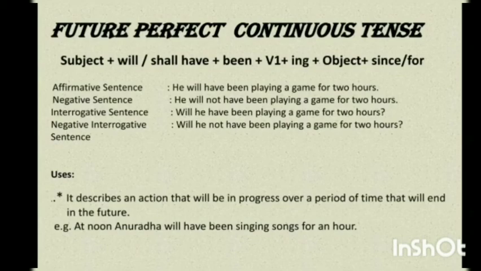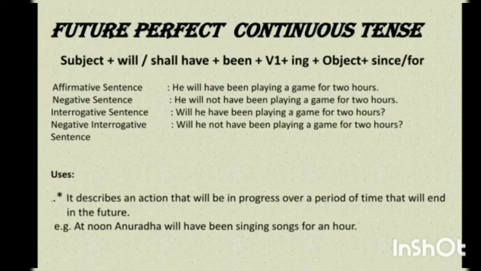Next is future perfect continuous tense, and the structure is subject plus will or shall, have plus been plus V1 plus ing plus object plus since or for. And examples are, first one is he will have been playing a game for 2 hours. An affirmative sentence. He will not have been playing a game for 2 hours. Negative sentence. Will he have been playing a game for 2 hours? An interrogative sentence.